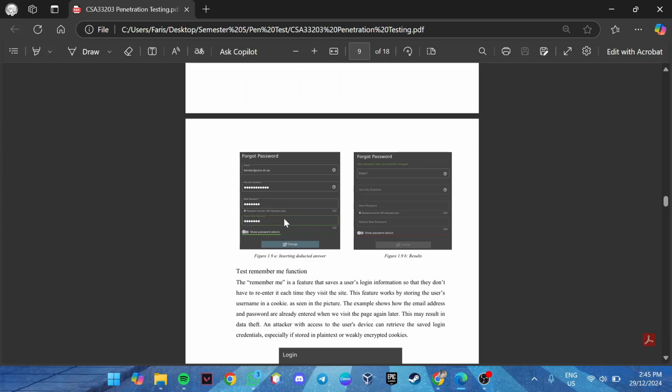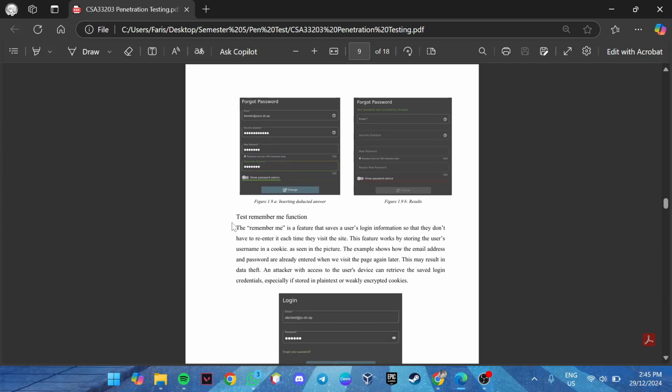Okay, now I'm going to go for the test remember me function. What is test remember me? Test remember me is a feature that saves a user's login information so that they don't have to re-enter it each time they visit the site. It's like cookies for the site.